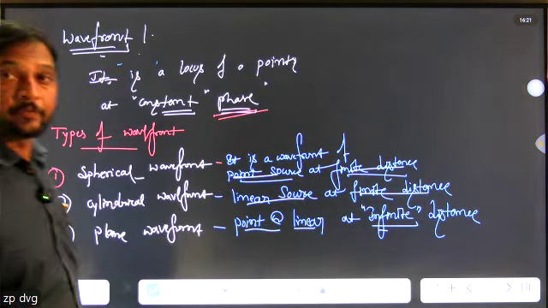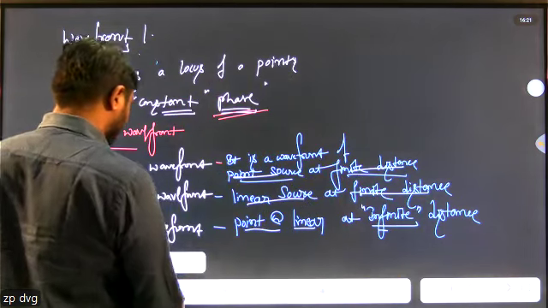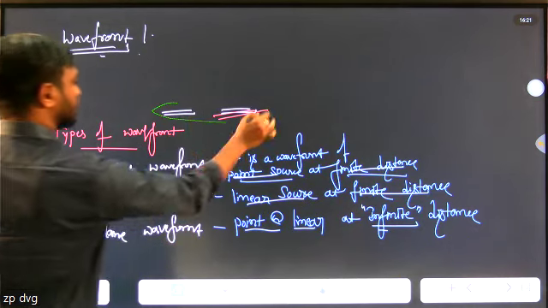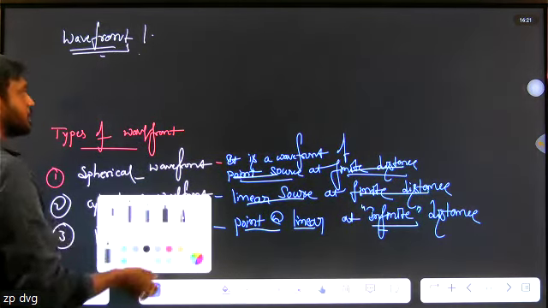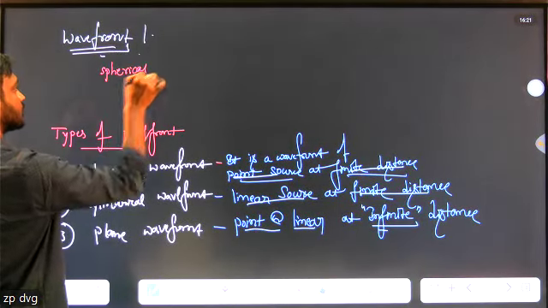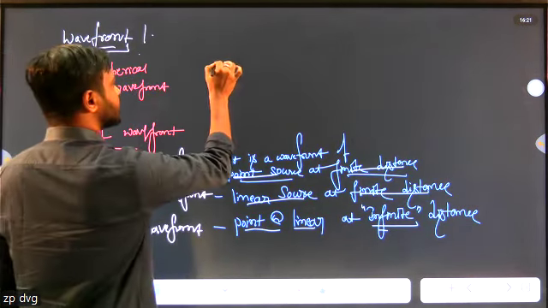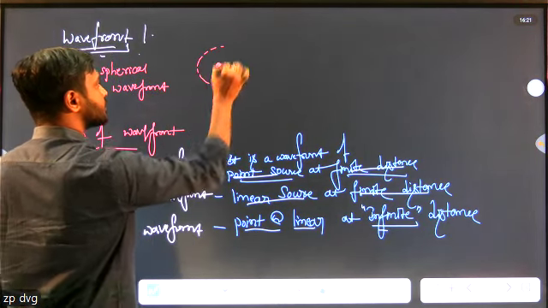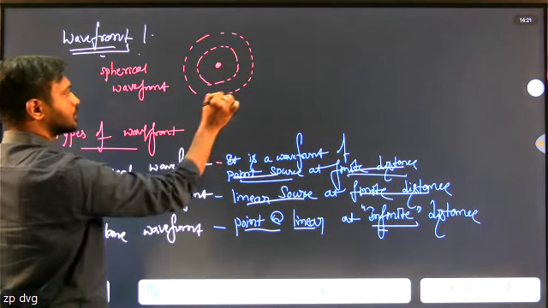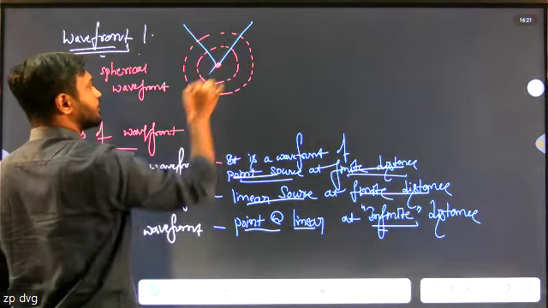Then give an example of wavefronts. Example of a spherical wavefront: this is a source, and it produces a spherical wavefront. The rays are perpendicular to the wavefront.